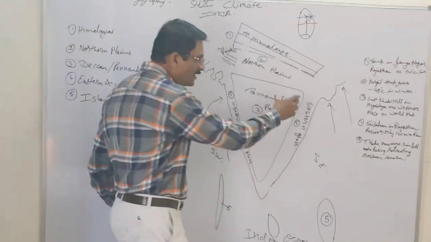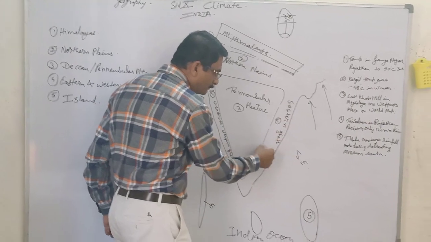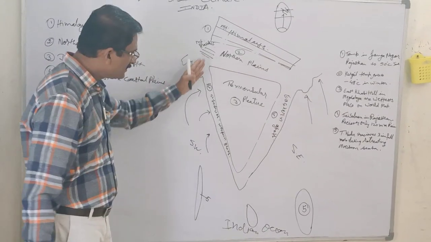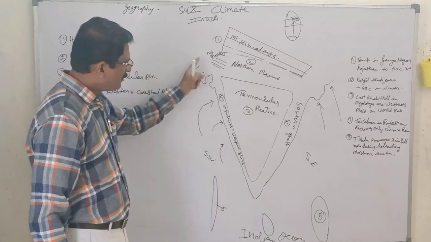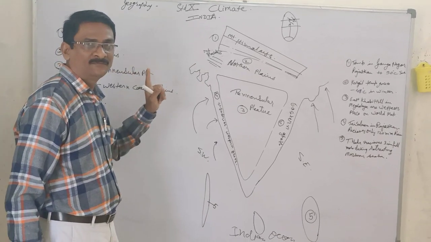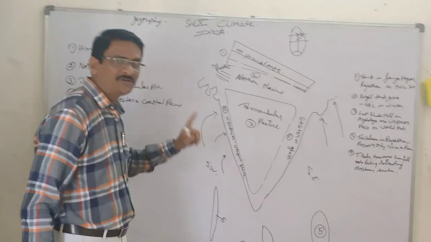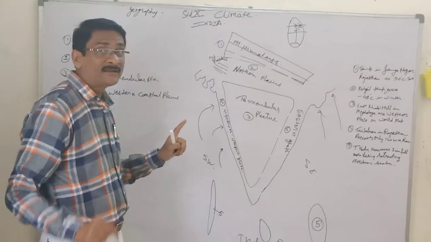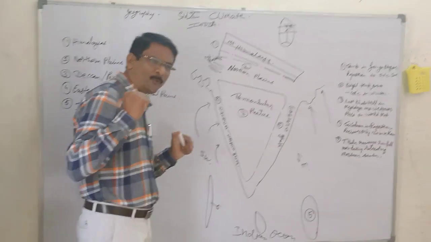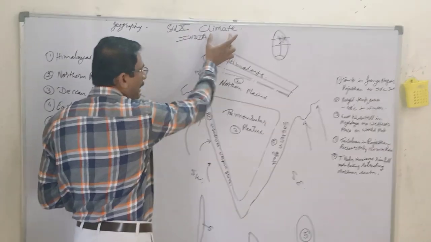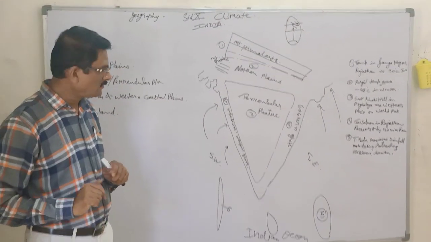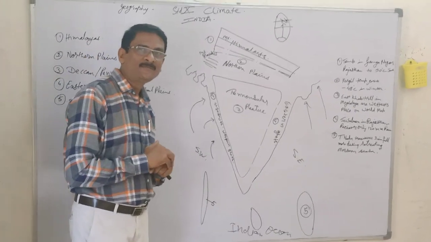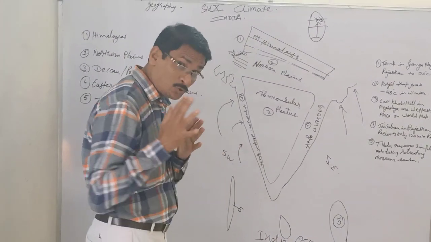This area, we have the ghats, but they are broken, whereas this is a continuous chain. The continuous chain on the western side is the major part that is playing an important role in creating the climatic condition in India.